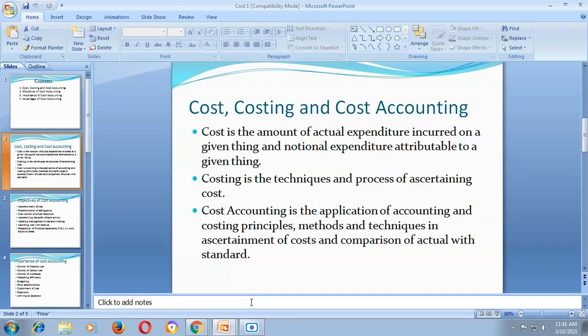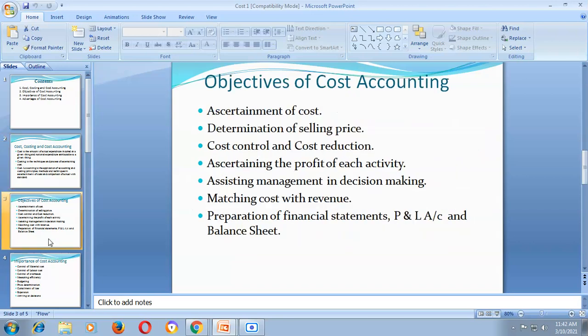Okay, so there is a difference between costing and cost accounting. Whereas there is another term called cost accountancy. So cost accountancy is the science, art and practice of a cost accountant. Whereas cost accounting is the establishment and application of costing principles. So that is the meaning of costing and cost accounting.